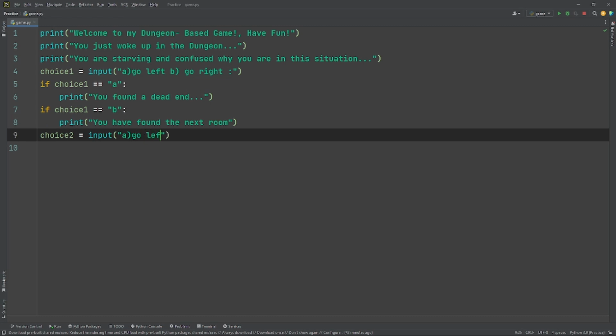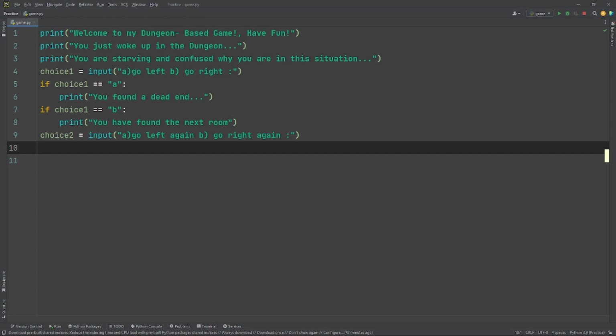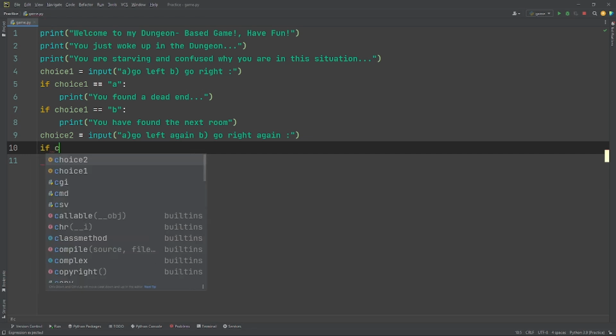Let's do something simple here, because I'm clueless. A, go left again. B, go right again. Of course, that gives the user the chance to answer, like I said for choice 1, and we just need to do the same again.